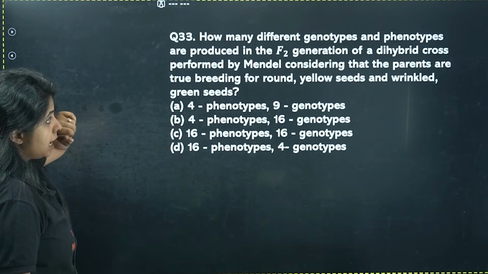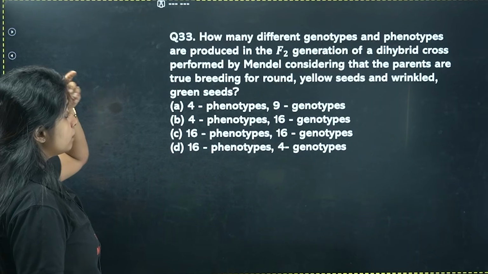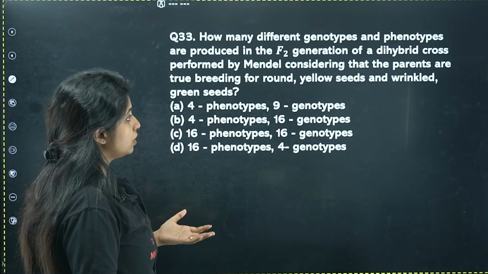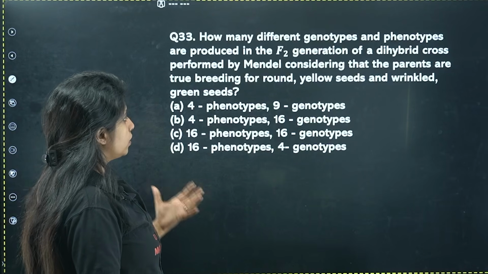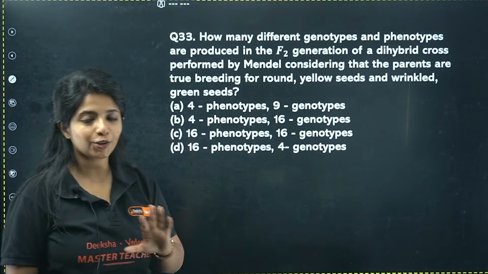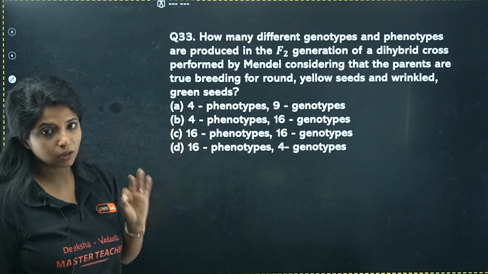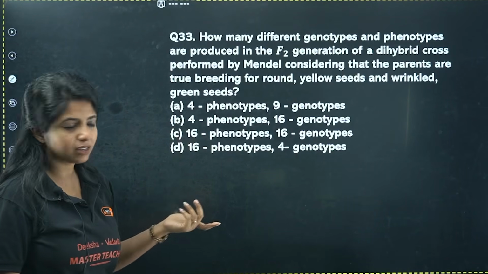Cool? Yes. How many different genotypes and phenotypes are produced in the F2 generation of a dihybrid cross performed by Mendel, considering that the parents are true breeding for round and yellow and wrinkled and green? So basically, talking about the dihybrid cross experiment, you have been asked the number of phenotypes and the number of genotypes that are observed. This is a very easy question.